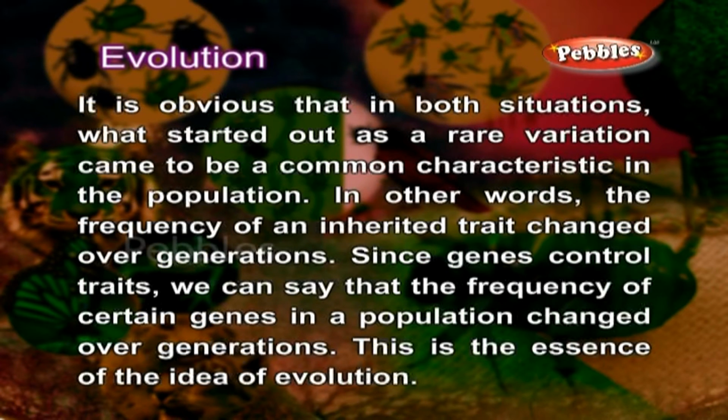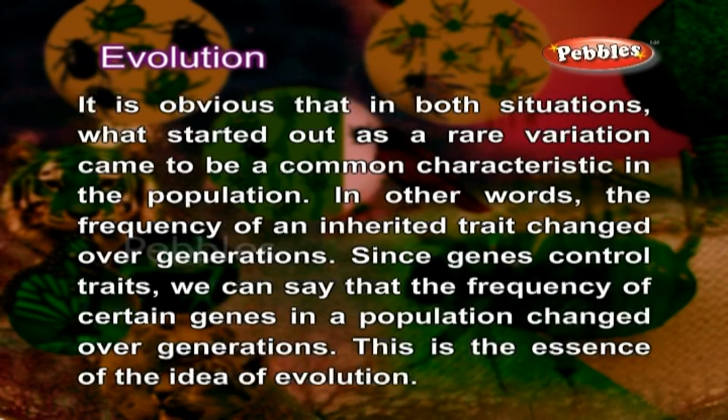It is obvious that in both situations, what started out as a rare variation came to be a common characteristic in the population. In other words, the frequency of an inherited trait changed over generations. Since genes control traits, we can say that the frequency of certain genes in a population changed over generations.